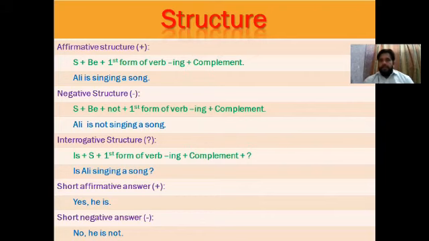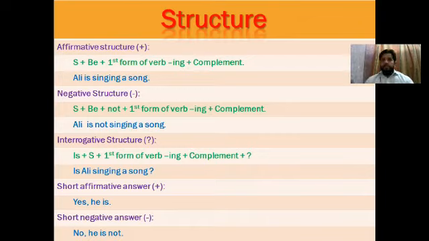We'll go for the next point, the structure. Structure is the second important point for learning a tense. The first point was definition. As we told you, definition tells us why we use the tense. Now we have learned why we use present continuous tense. The definition was that it is used to talk about an incomplete action, an action which is going on during the speaking of the speaker, and it shows an action which is happening right now. So these three definitions show us the use of present continuous tense.